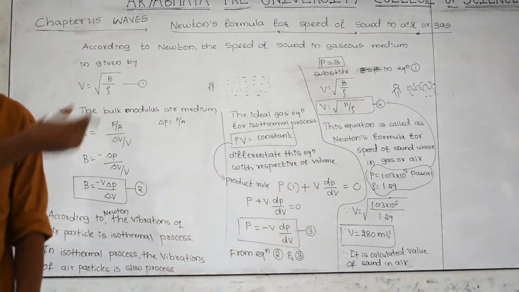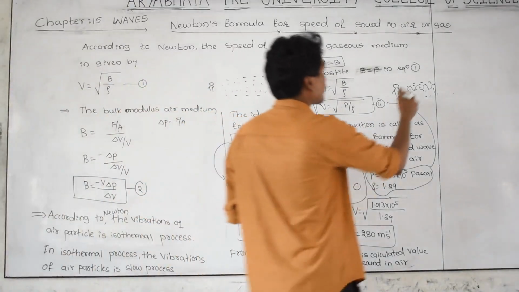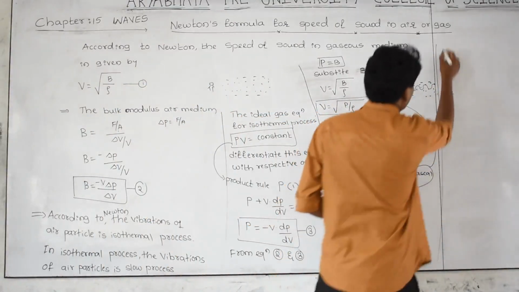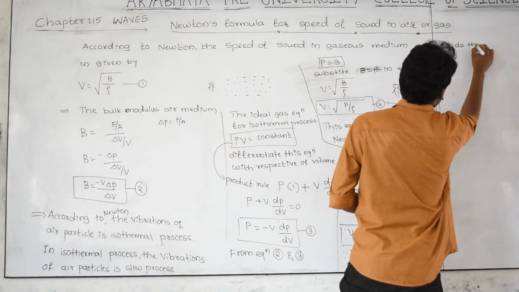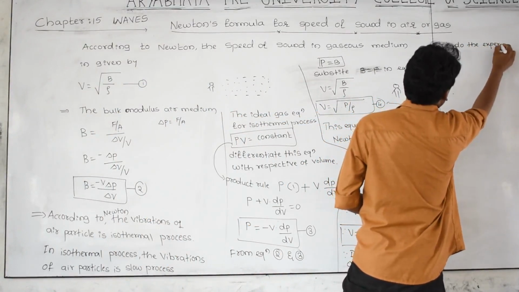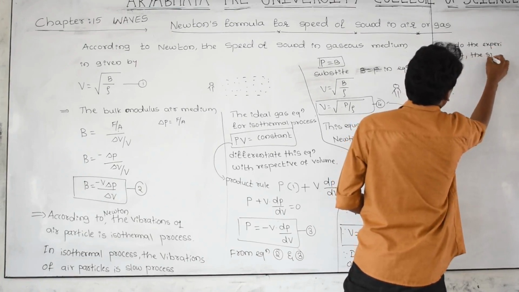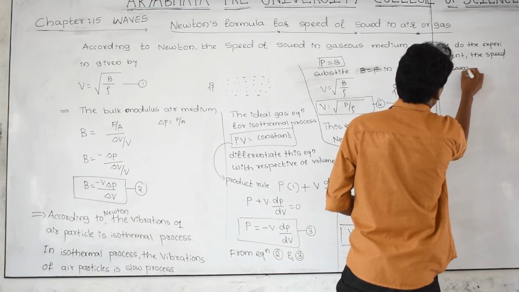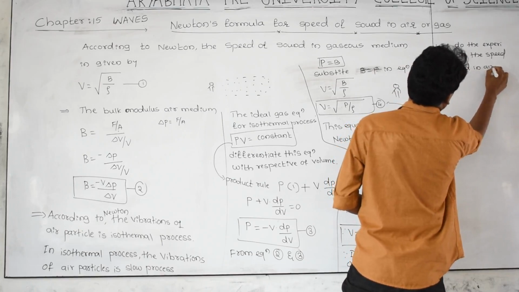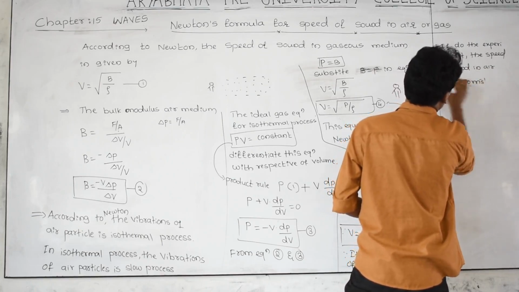Just note that down. If you do the experiment, the speed of sound in air becomes V is equal to 330 meter per second approximately.